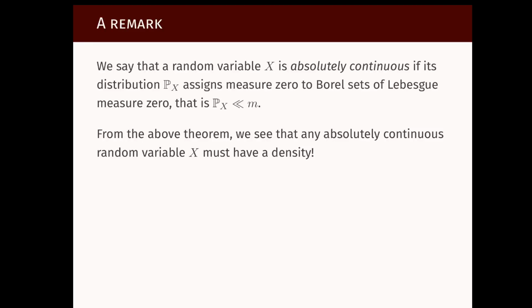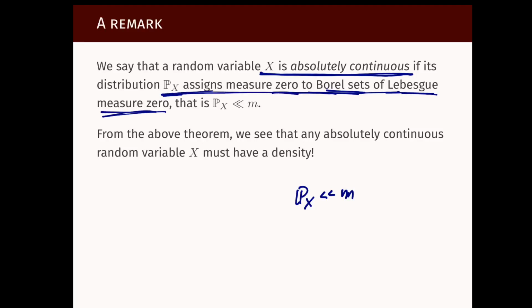about random variables. We say that a random variable is absolutely continuous if its distribution P_X is absolutely continuous with respect to the Lebesgue measure, which means every Borel set that has Lebesgue measure 0 also has P_X measure 0, which means for every Borel set B, if the Lebesgue measure of B is 0, then the probability that X is in B is 0.